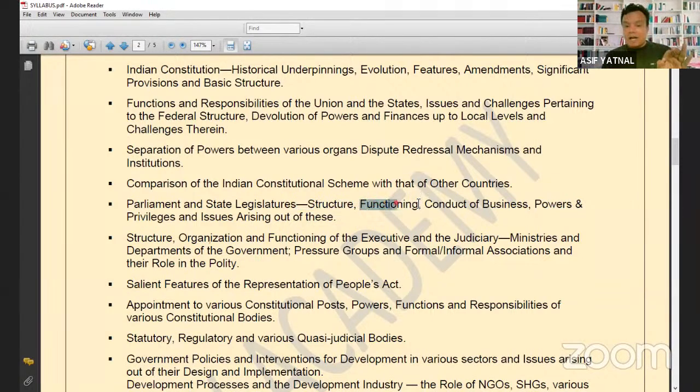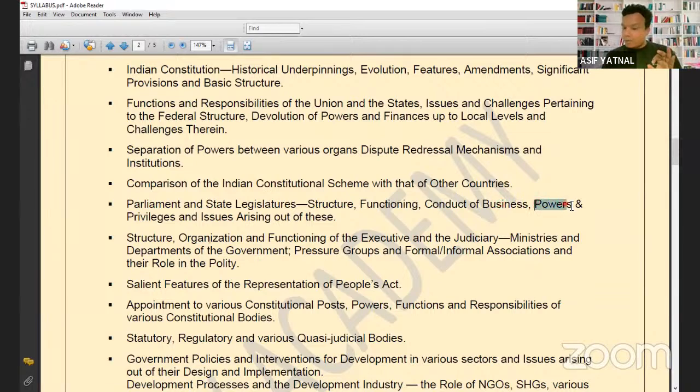Now the functioning of the Parliament. For how Parliament functions, you will make basic notes. But if issues are coming up, if it is discussed in the newspaper how the Parliament is functioning, like time is wasted, there are adjournments, important issues are not being discussed, so we have issues in the conduct of business. Many articles have been written in the Indian Express about how the time of the Parliament is wasted, how members behave in the Parliament, unruly behavior, blocking the functioning of the Parliament. So this you have to do.